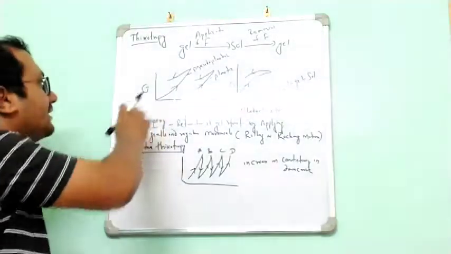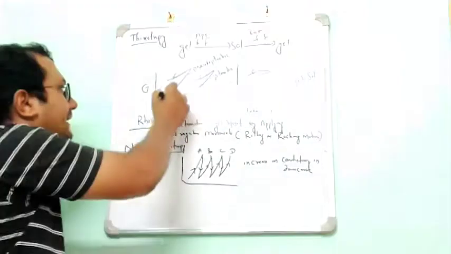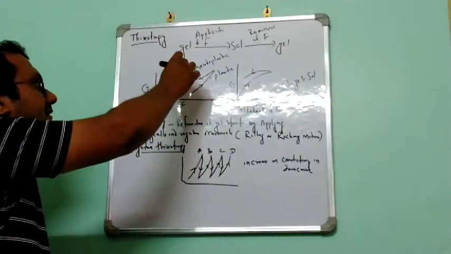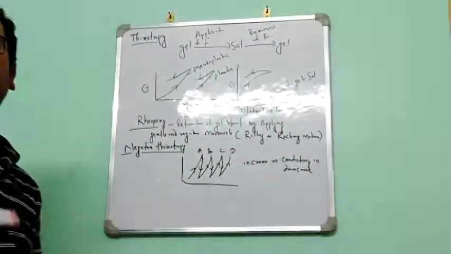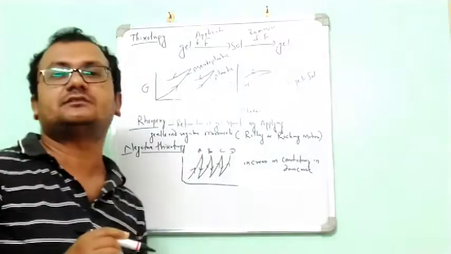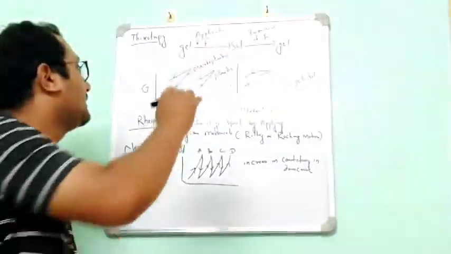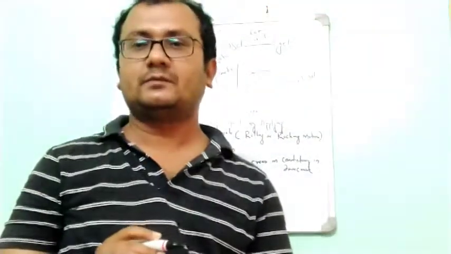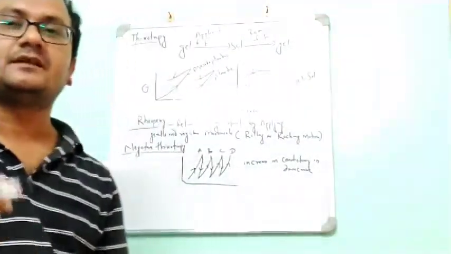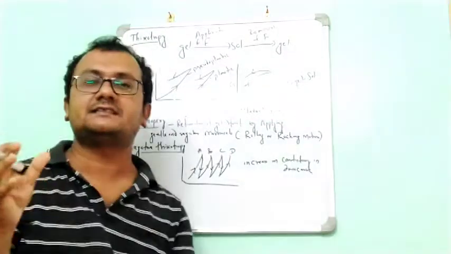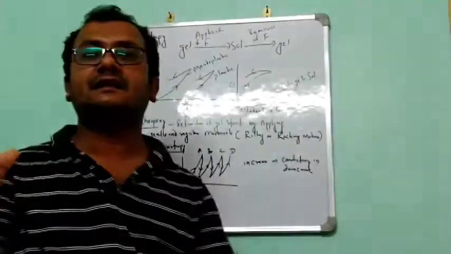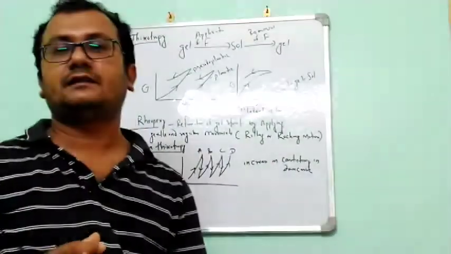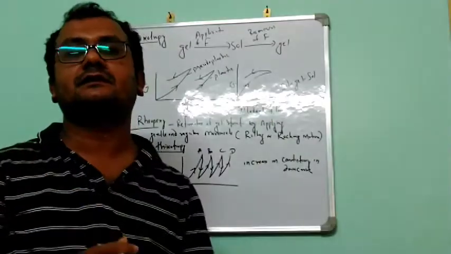But here we can see that after we apply shearing stress, it takes more time to recover its original viscosity and original form, and we also see a decrease in viscosity. This is because in a gel formation the liquids are linked with each other.